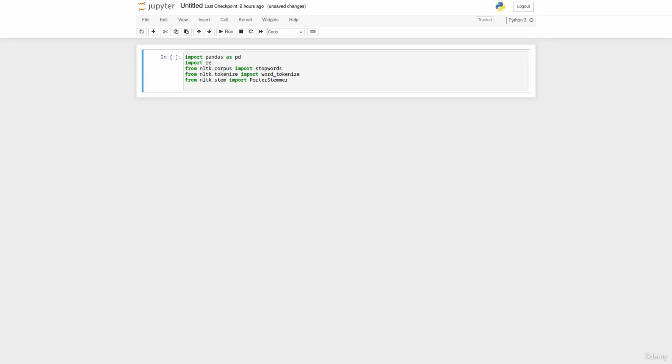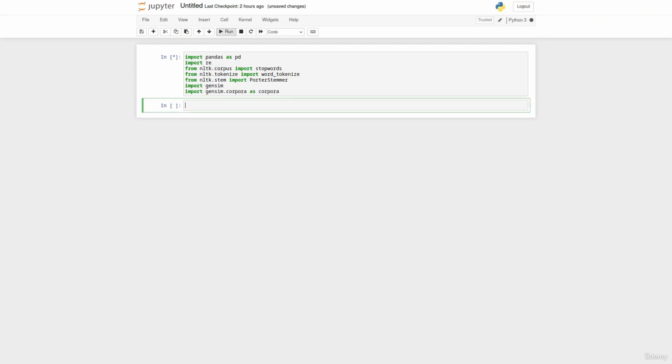So to run the LDA model, we're going to need to import the gensim package. So we can import that along with the pandas, re and NLTK packages that we're going to need. Next, we'll load in our data. For this example, we're going to be using news articles. So we use pd.read_csv, newsarticles.csv.